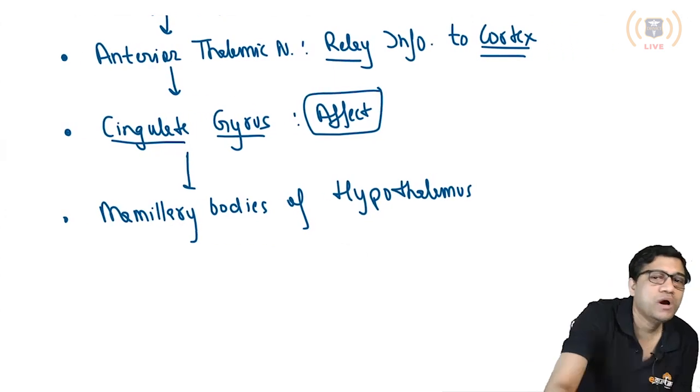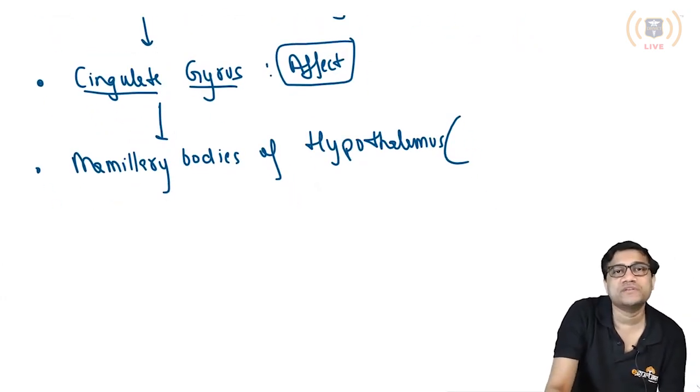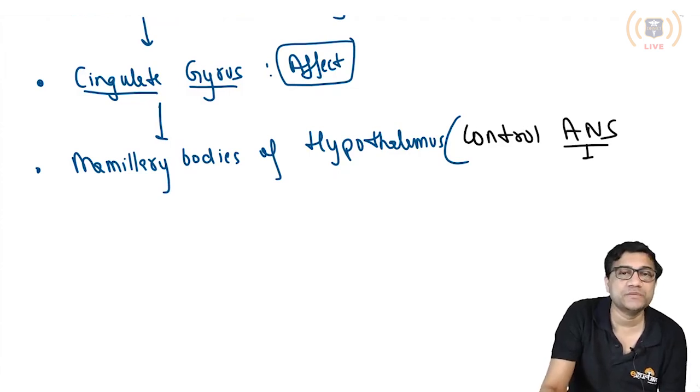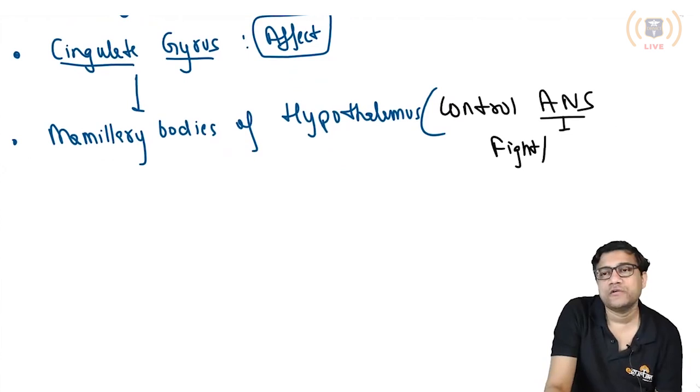And we all know the hypothalamus is the one which controls the autonomic nervous system. So it controls our ANS, and this ANS is responsible for what? The fight and flight response.